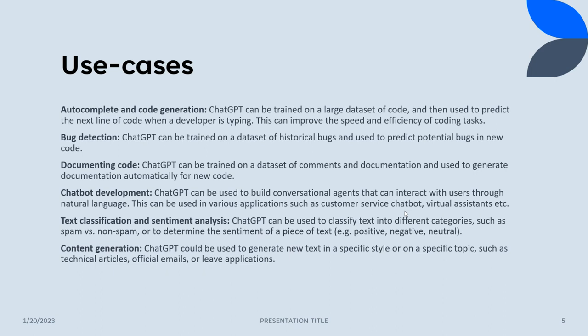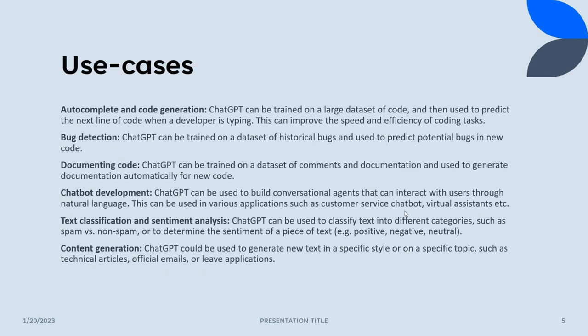The use cases for software developers are mainly code generation or autocomplete. This is trained on a large data set of code and then used to predict the next line of code when a developer is typing. This can improve the speed and efficiency of coding tasks. It can detect bugs, as it is trained on code and the historical bugs and all. It can predict potential bugs in the code.